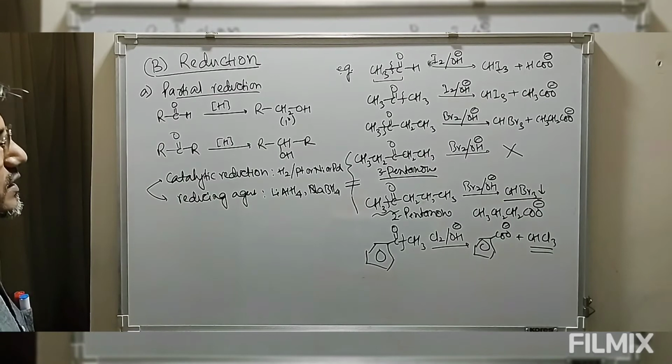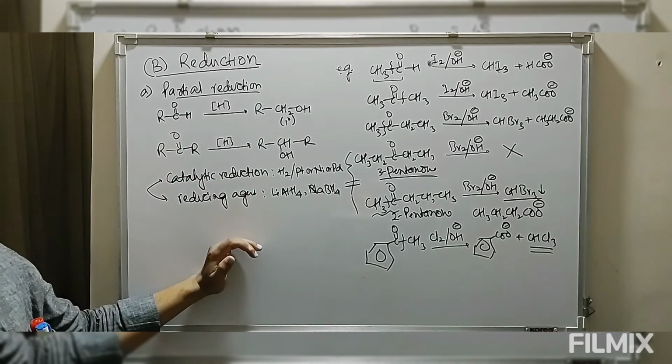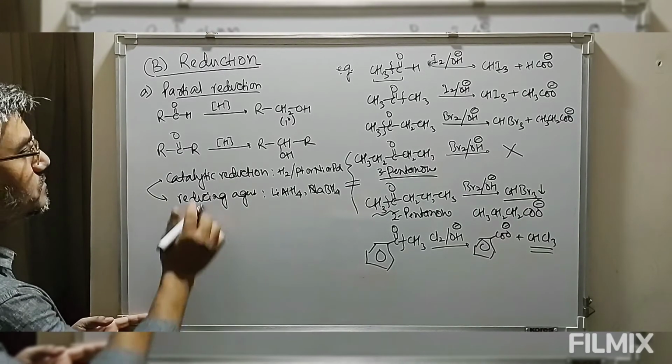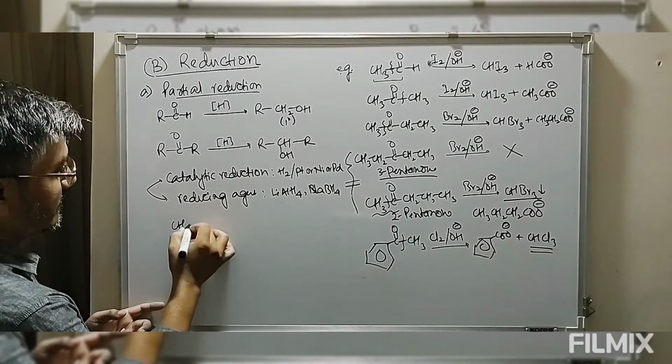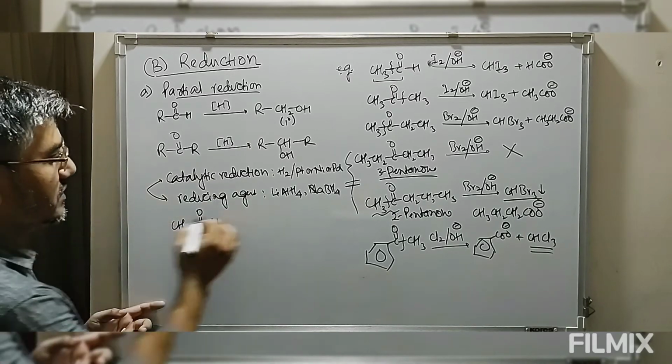So these reducing agents also reduce aldehydes and ketones to give you the corresponding alcohols. So now look at this. We take CH3-C double bond O-H.